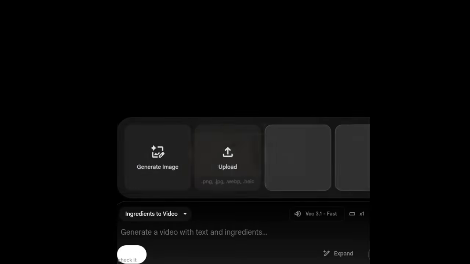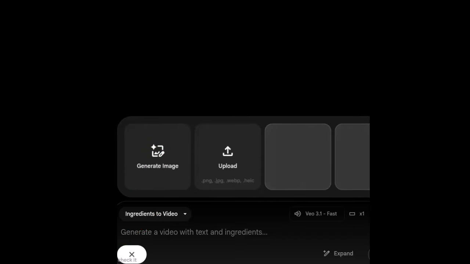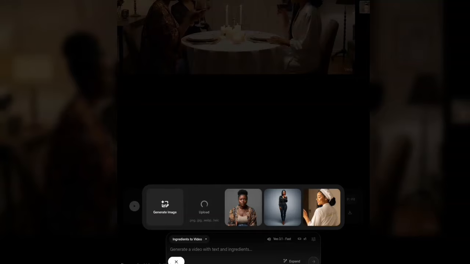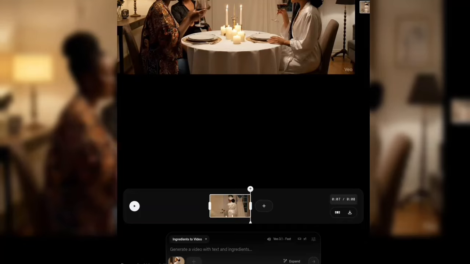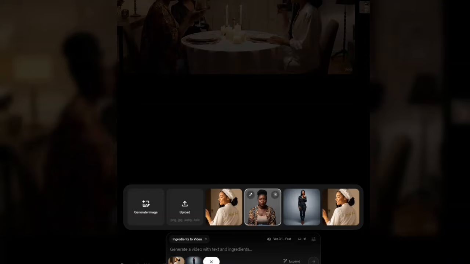So you're going to select this plus icon and upload those images that you've downloaded from Image.fx. So I'm going to use the same thing in all of them. I'm going to click on upload. So I'm choosing the same character. After choosing it, once it's uploaded, I'll still choose other ones, in order to keep our character consistent. So I'm going to click on this plus icon and choose the second one. I choose the plus icon and choose the third one.